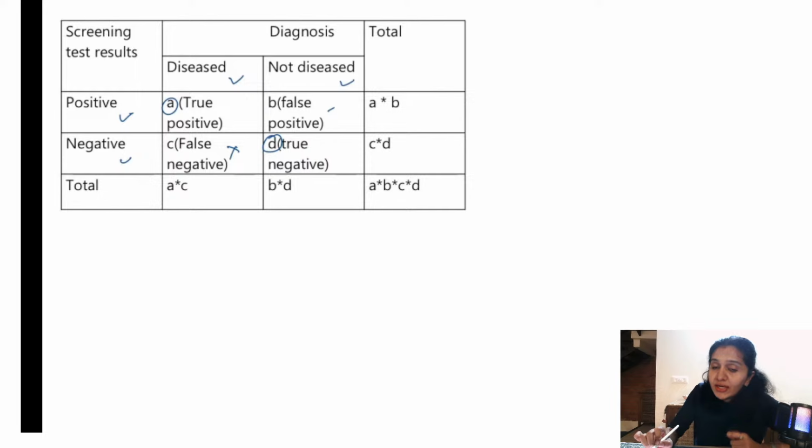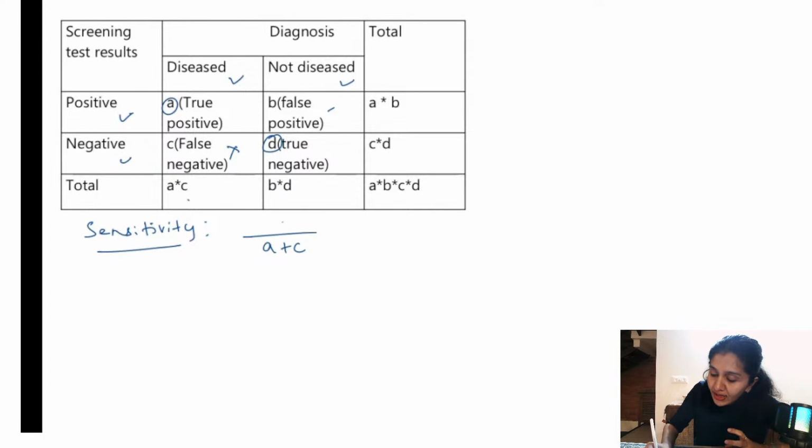With this, let us understand what is sensitivity. It is the ability of the test to correctly identify all those individuals who have the disease. What are the individuals who have the disease here? A plus C. Out of A plus C, A are getting detected.